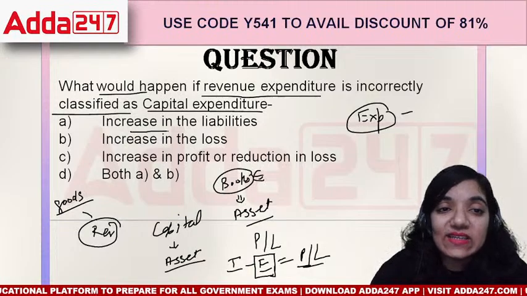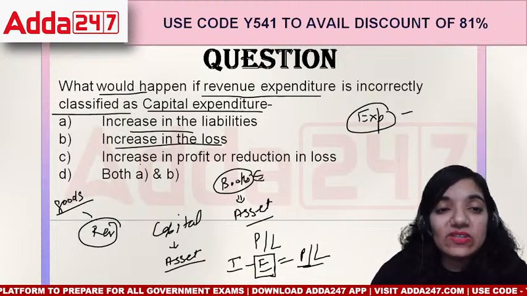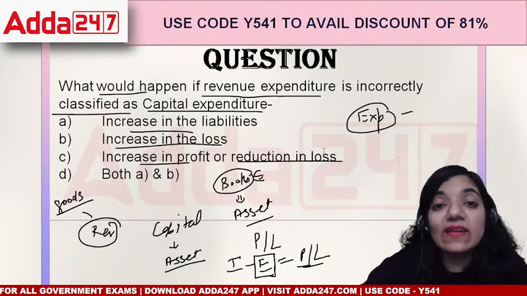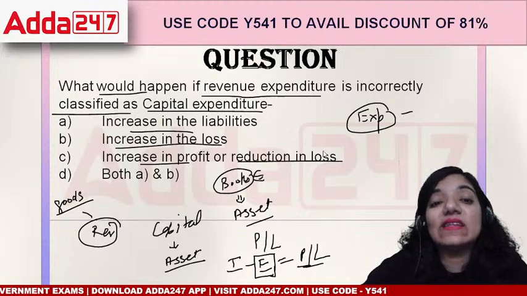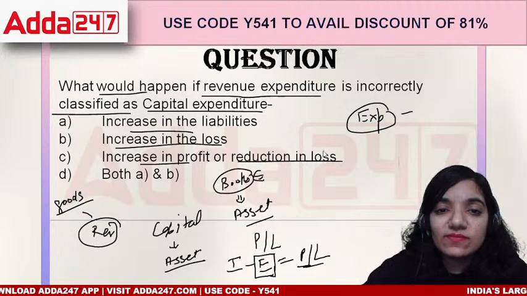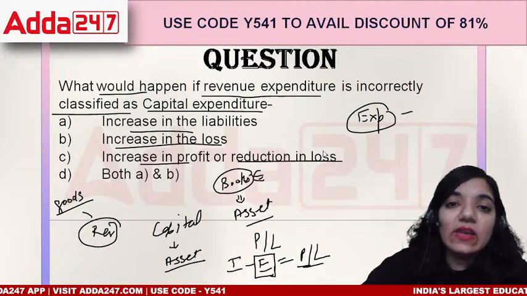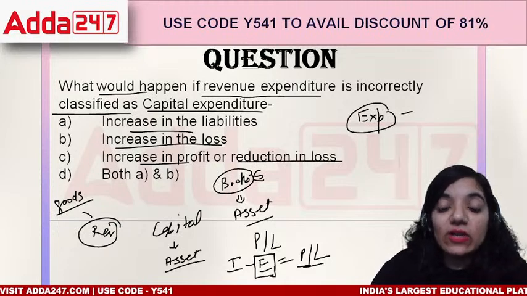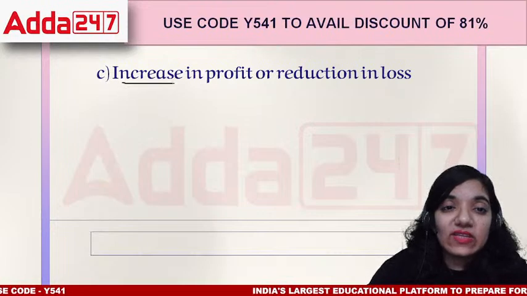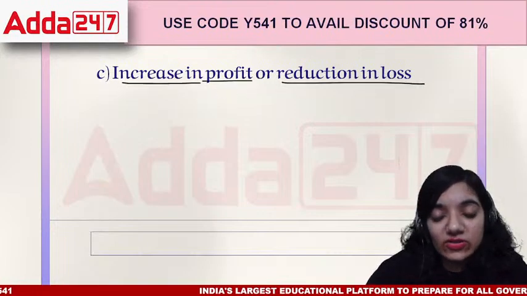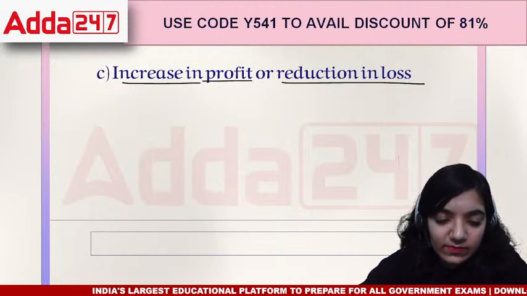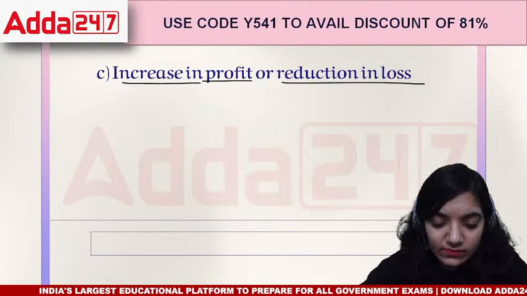Our expenses are recorded at a lower amount rather than the exact amount. So what would be the impact of it? Either the profit will increase, or if there was a loss, since the expense has declined, it would fall. So there is an increase in profit or reduction in loss. Right?